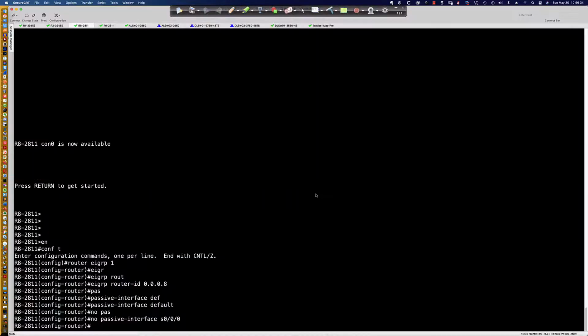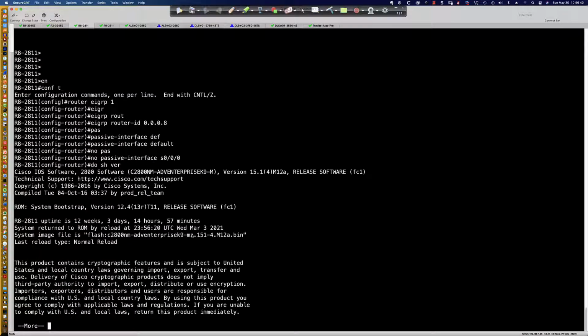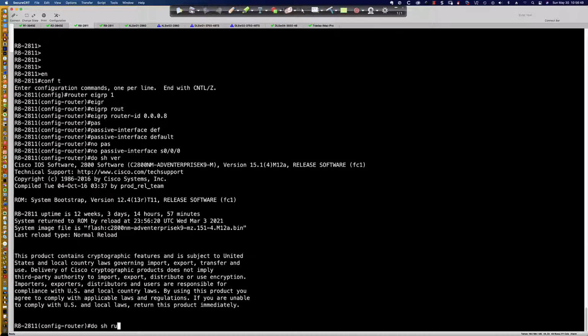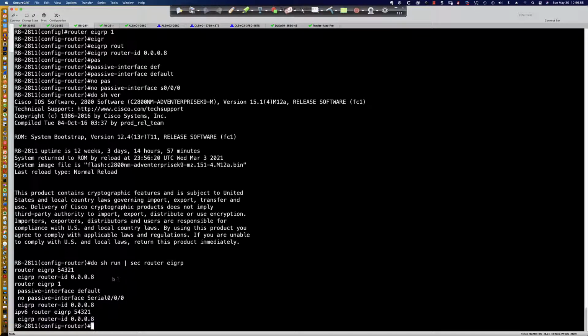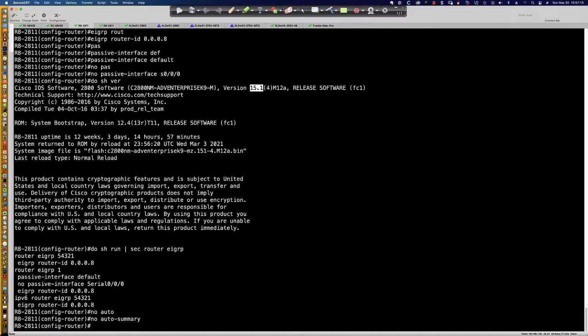So let's come out here to router 8, which if I say do show version, is running 15.1 code, and actually you can see a little bit better up here, 15.14M12A. So let's say do show run section router EIGRP. And we look at the EIGRP configuration stanza for EIGRP 1, and you can see that it doesn't show auto summary. Now, there were some versions of 15.1 code where it would actually say auto summary in your configuration stanza,